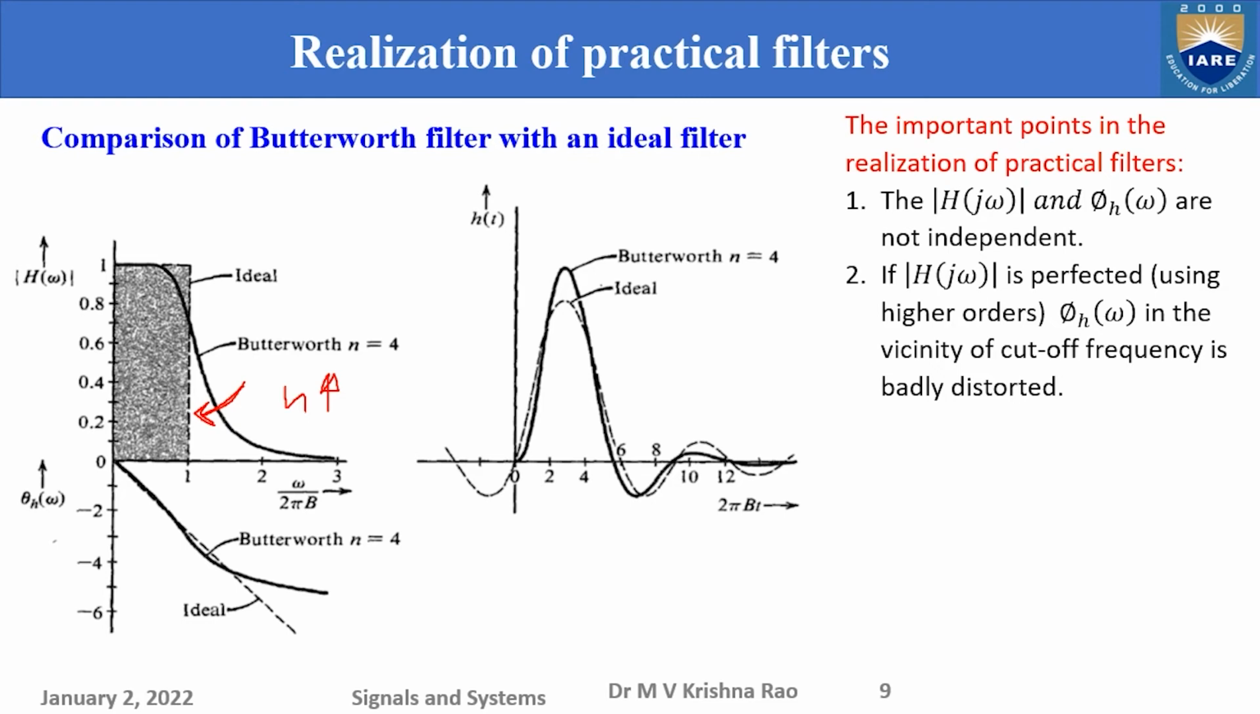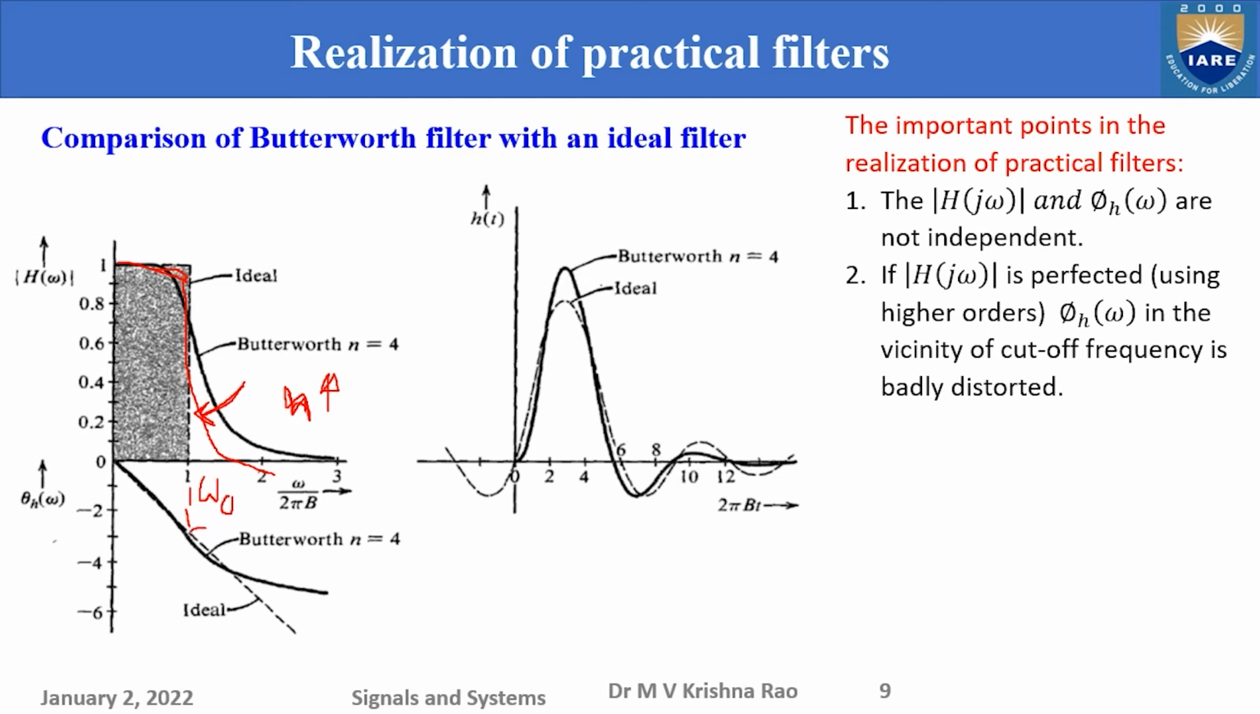So as the order of the Butterworth filter increases, automatically this response becomes very close to the ideal filter. But what is the price? The price is at omega naught, that is at the cutoff frequency, the phase response deviates from the linearity.